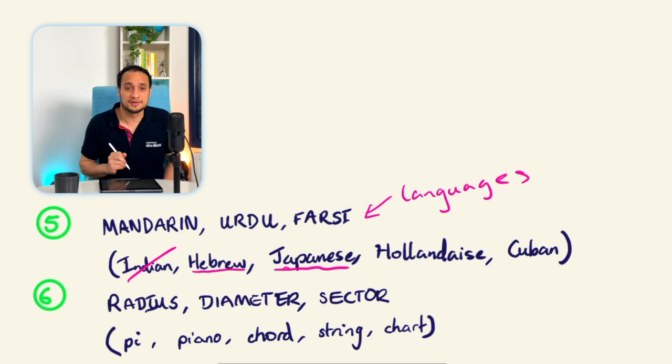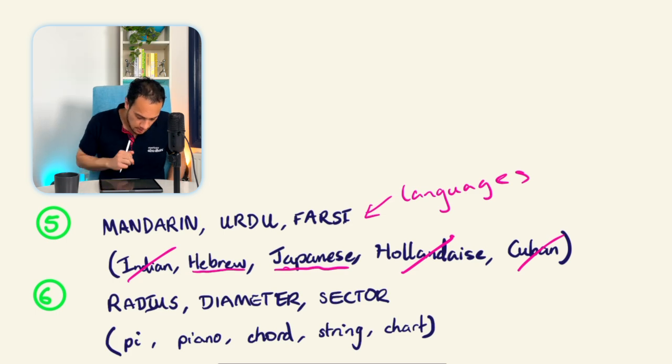I was thinking of Hollandaise sauce, just to mislead you a little bit. That isn't actually a language, it's obviously Dutch. And then Cuban. People from Cuba actually speak Spanish, or their version of Spanish. There isn't a language called Cuban, so we can eliminate that, and we're left with Hebrew and Japanese as our answers.